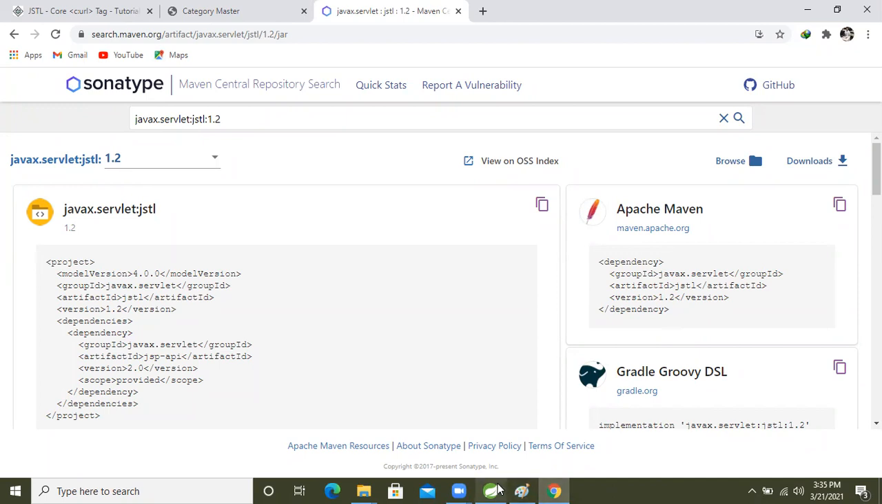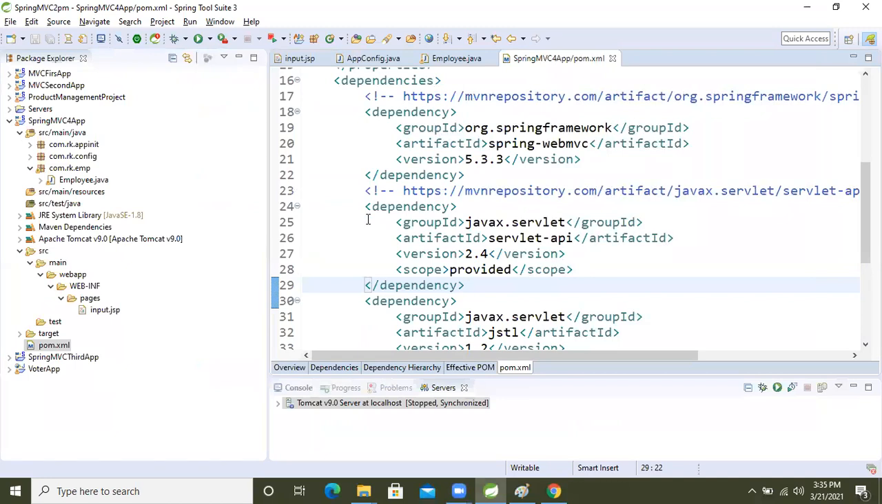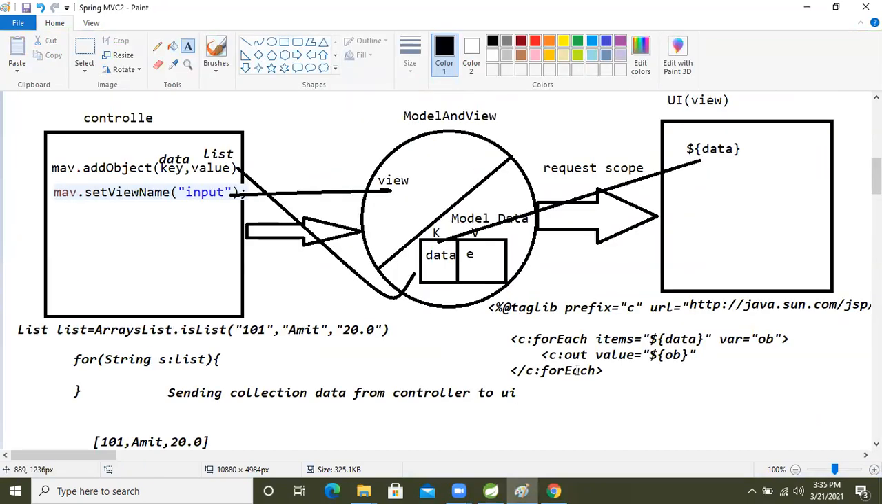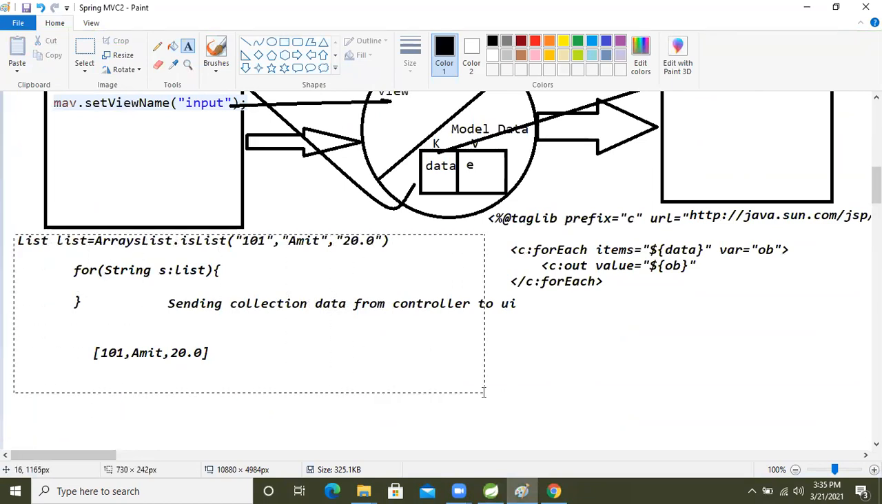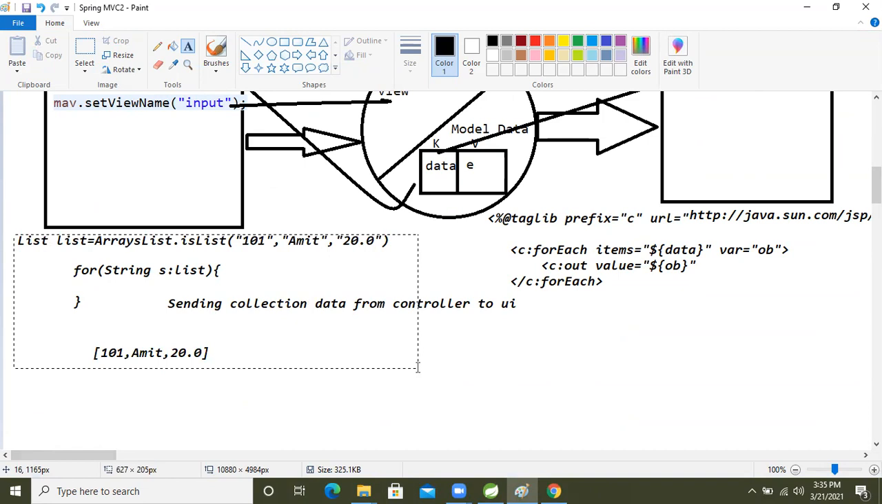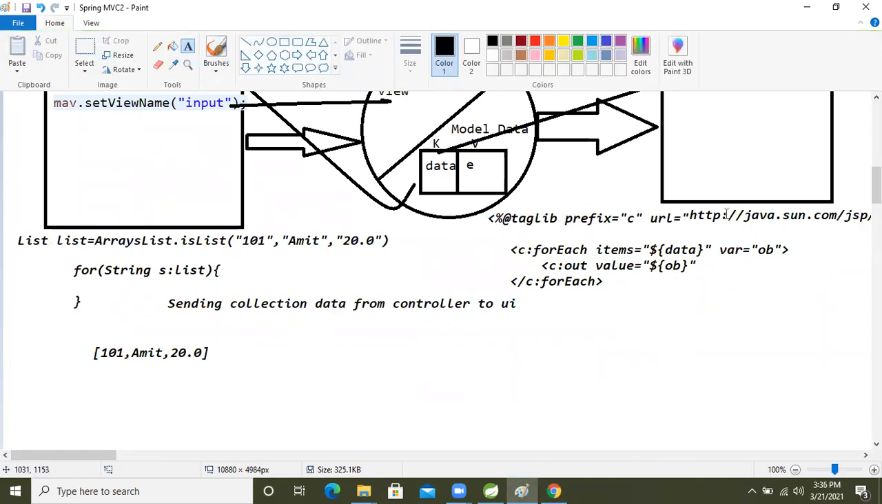Okay, now come here. So these things we completed, this much we completed. We send the data from the controller, but to read that, we need to iterate our data on the client side, meaning the browser, meaning the JSP. So how will we write it? Let's write the code. But if we want to import the JSTL tag, which URL do we need? This URL, right?